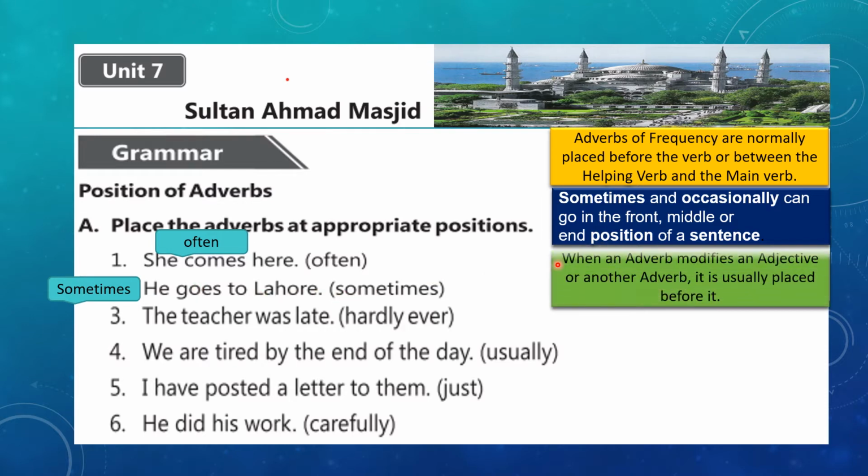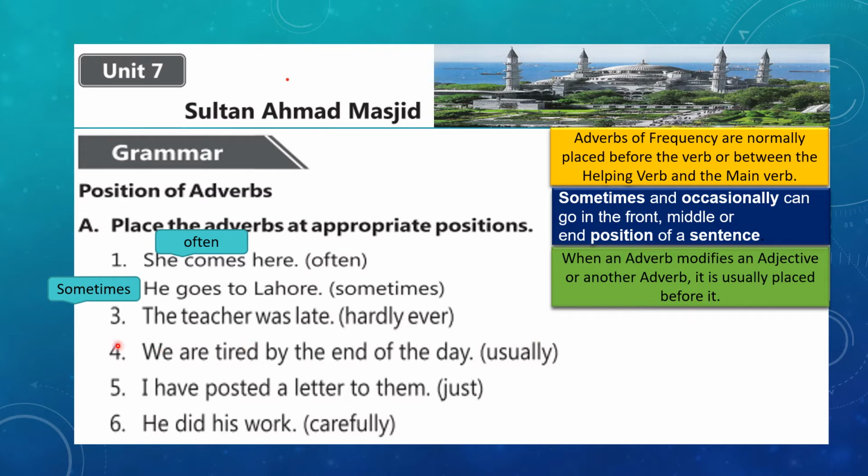Now the third rule is when an adverb modifies an adjective or another adverb, it is usually placed before it, before the adjective and the adverb it is modifying.